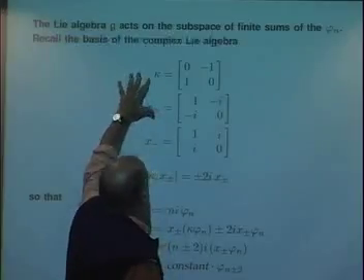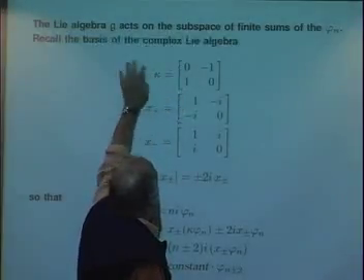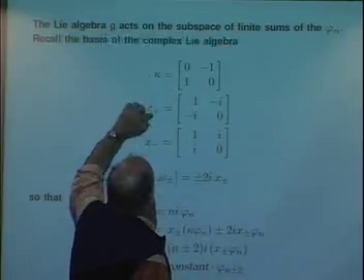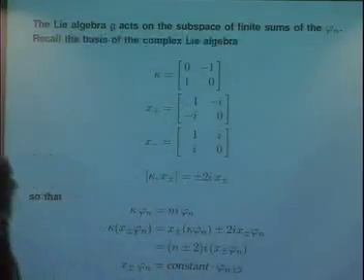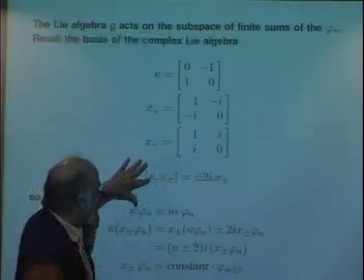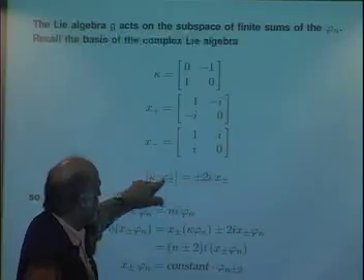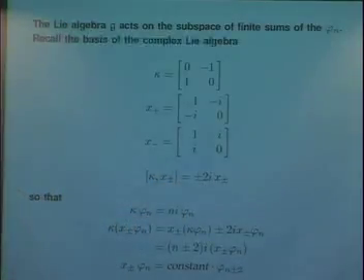Actually, I realize now there's a slightly better basis. Anyway, this is the one that Peter used yesterday with some twist by I or something like that. So this basically generates the Lie algebra of K, and these are the two things which somehow were the raising and lowering operators on the weights of K. And so we have this identity. This is the commutator. It's Kx plus or minus x plus or minus K is equal to that.